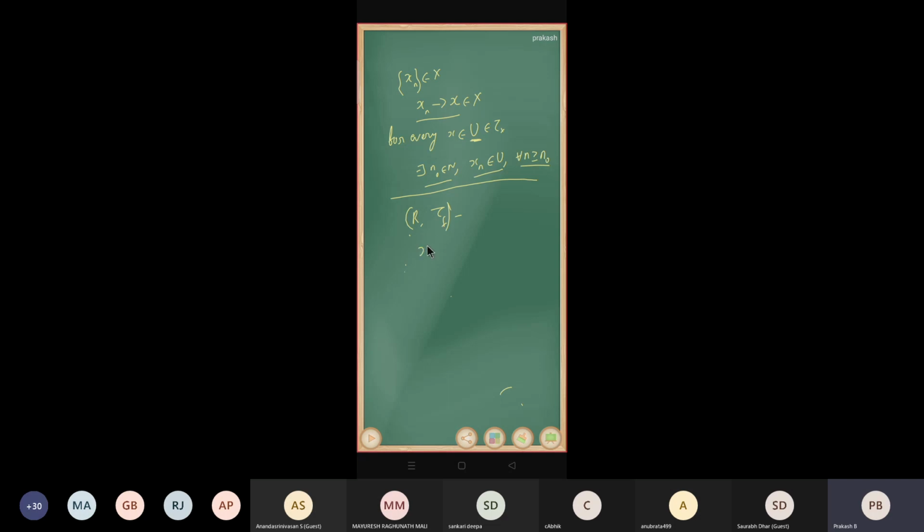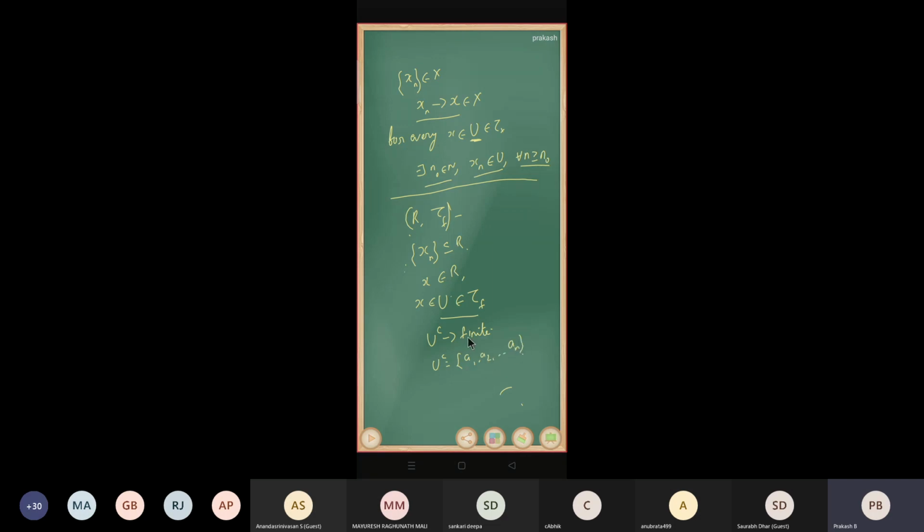So I'm going to take a sequence x_n in R and x belongs to R. I'm going to take any neighborhood U of x. Neighborhood means it is an open set that belongs to tau f. Belongs to tau f means its complement is finite, that means U complement is equal to {a1, a2, ..., an}.